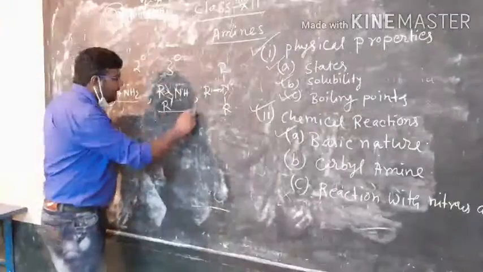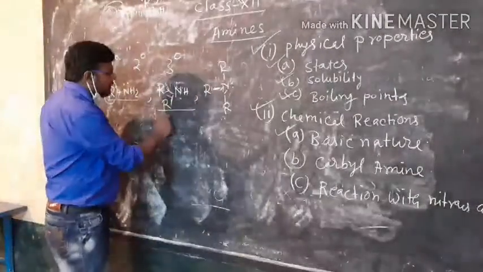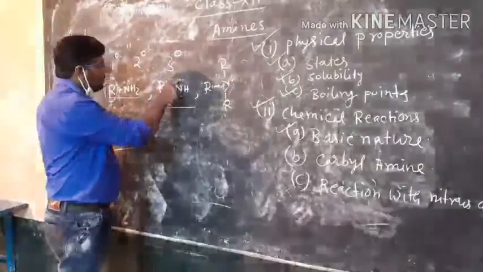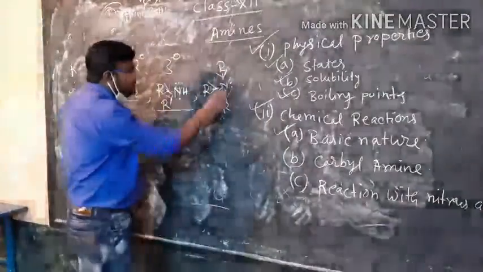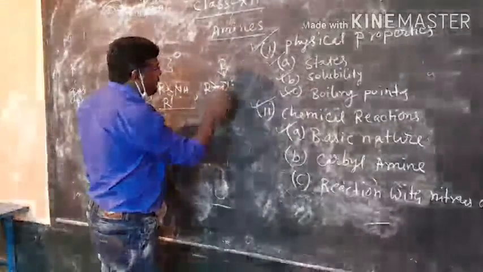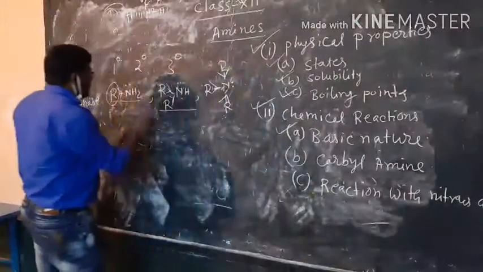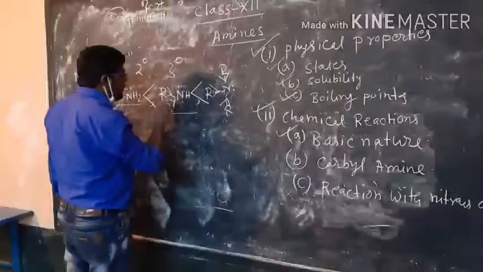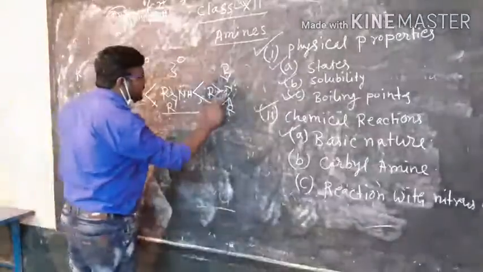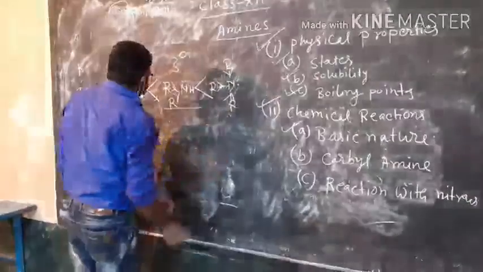But here the two alkyl groups are present, so the availability of lone pair of nitrogen will be more. And for the 3 degree amine, 3 alkyl groups are there, so the availability of lone pair also will be highest here. That's why the order of the basicity will be 1 degree least, 2 degree moderate, and 3 degree highest.